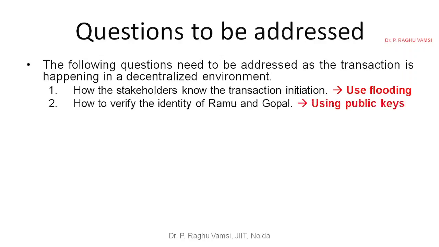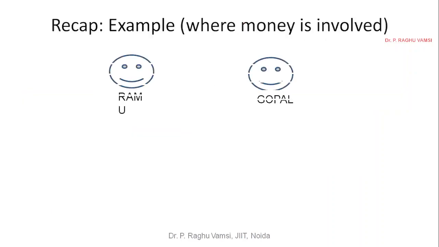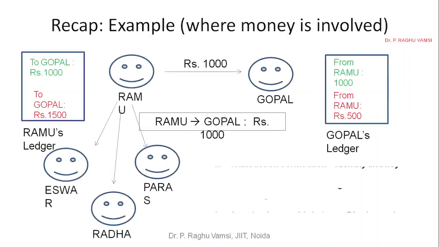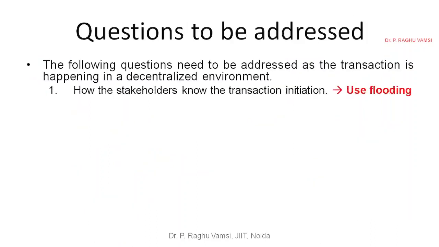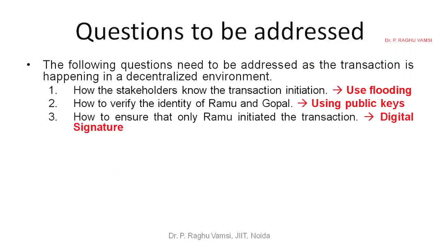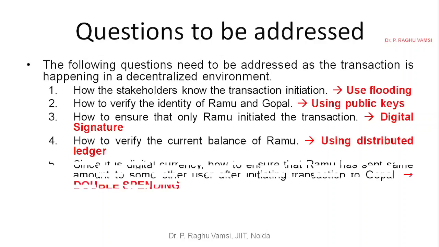Next, how to verify the identity of Ramu and Gopal that we have seen in the previous example? How will the identity be known? Third, how to ensure that only Ramu initiated the transaction? That is the digital signature. With this digital signature we can come to know that Ramu has initiated the transaction. How to verify the current balance of Ramu? That is by using the distributed ledger.